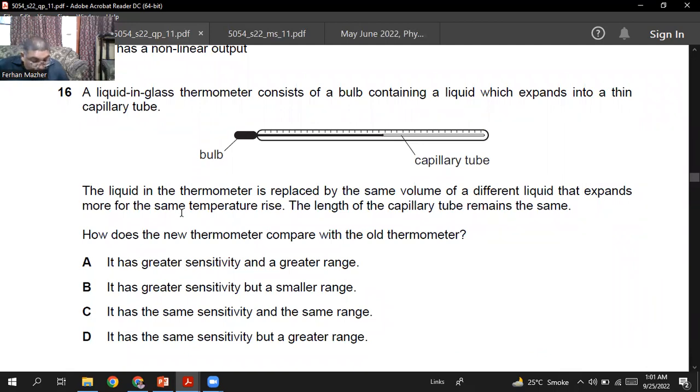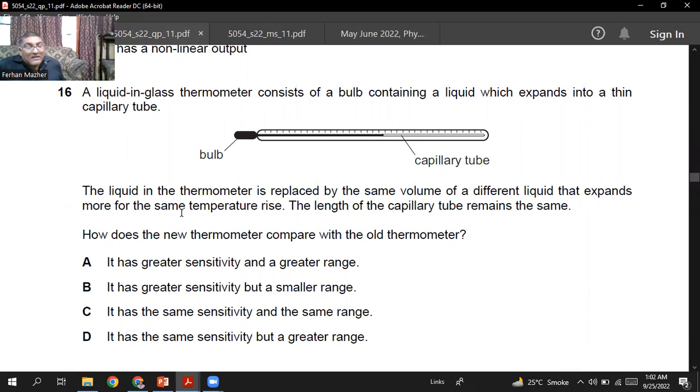So now you have removed the mercury from the thermometer and put a liquid which expands more than the mercury. The length of the thermometer is still the same.